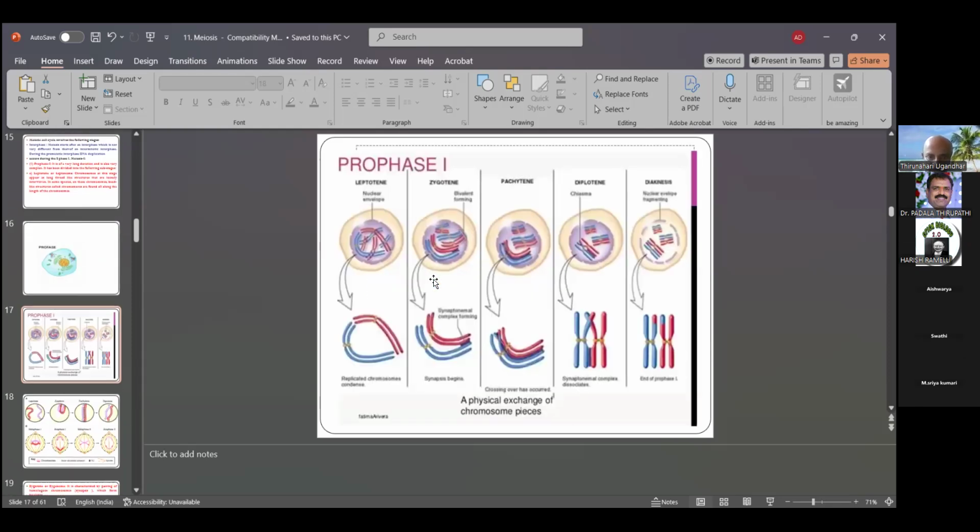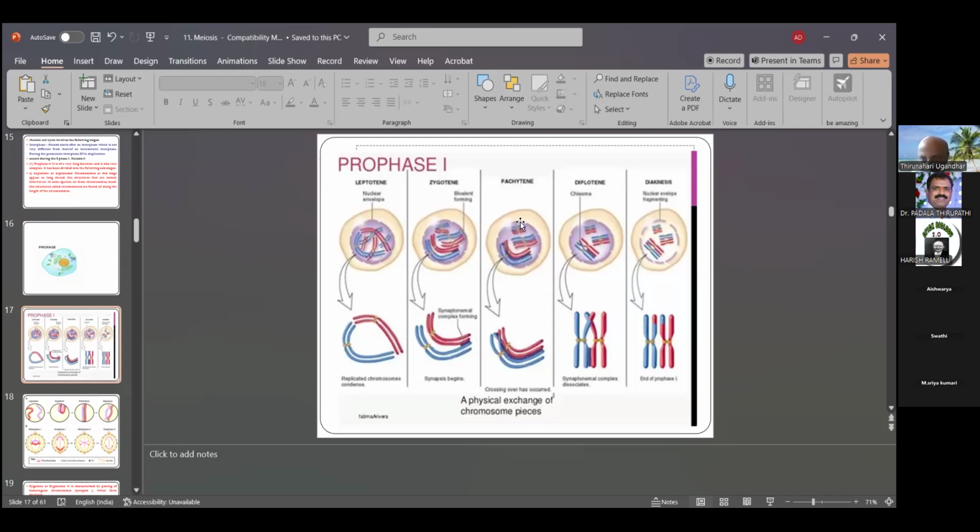The prophase first divides into five stages. Leptotene: in leptotene, the chromosomes have red color and blue color parts. The red and blue colors represent two different parts, from male and female gametes, also with X and Y chromosomes. But in zygotene, a pair of the X and a pair of the Y chromosomes attach to each other. That is called synapsis.